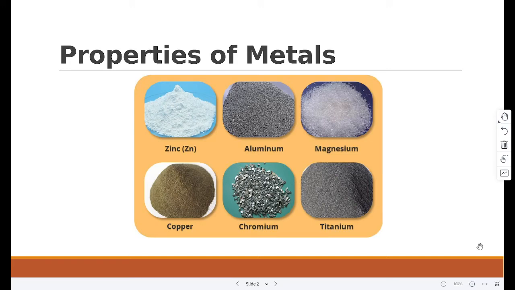Properties of metals are: the chemistry of metals is studied by analyzing their reactions with water, dilute acid, and oxygen. Based on these reactions, a reactivity series of metals can be produced. So, reactivity with water. Some metals react with water, either warm or cold, or with steam.